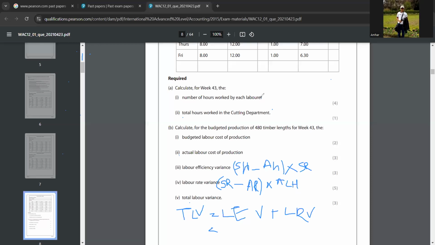So for the third one, you got labor efficiency variance, you got 110.4 adverse, right? Yeah. So show it like this: minus 110.4, show it in brackets. So bracket means it's minus, right? So minus 110.4, and then this plus will come here in between, and then labor rate variance. That is also 55.20 adverse, right? Mm. So minus 55.20.